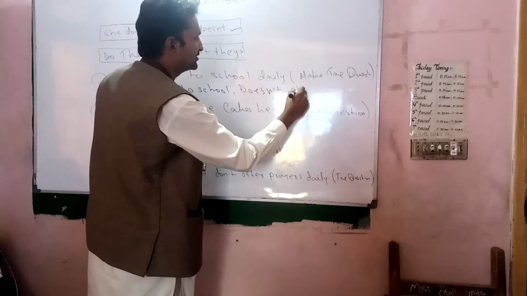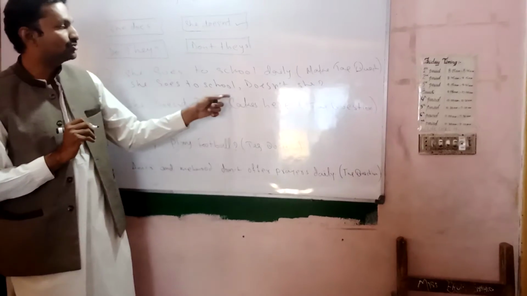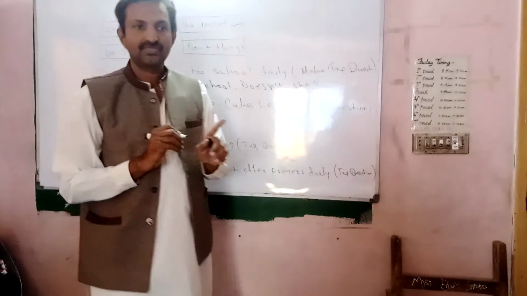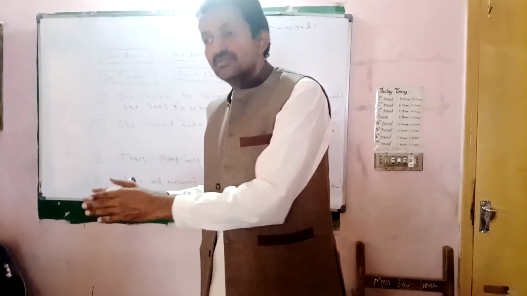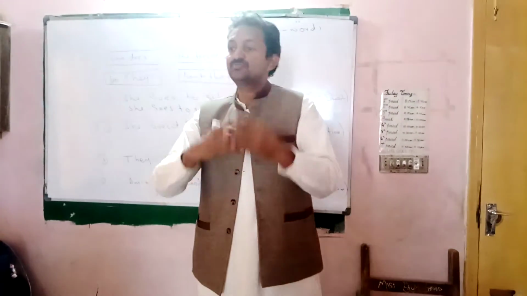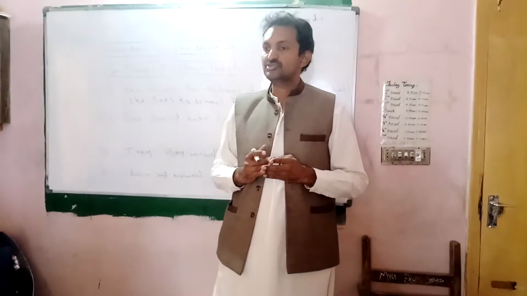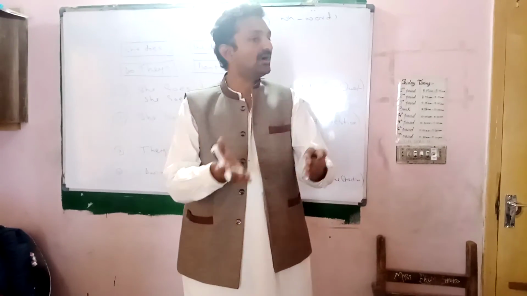Doesn't she? Is it right? She goes to school, doesn't she? It means: does she go to school daily or not? It has now become a tag question in which we are asking about her. Does she go or not?